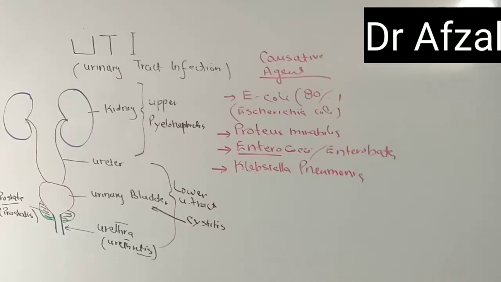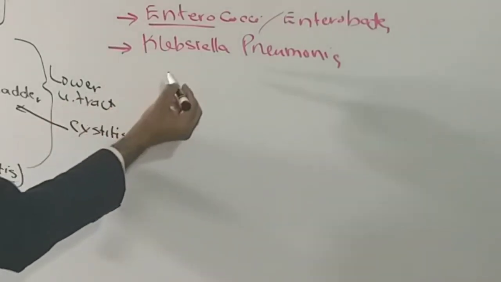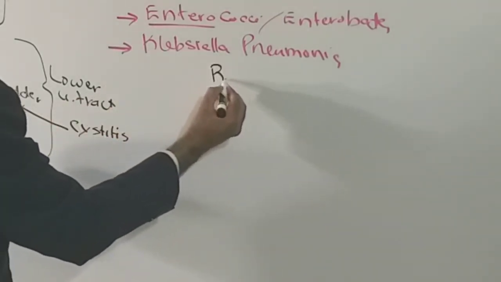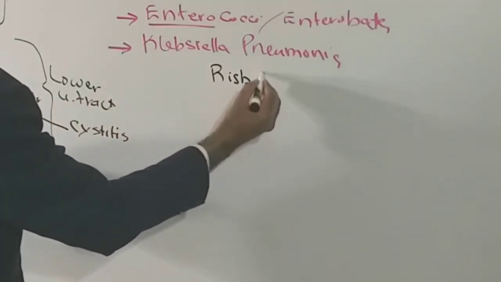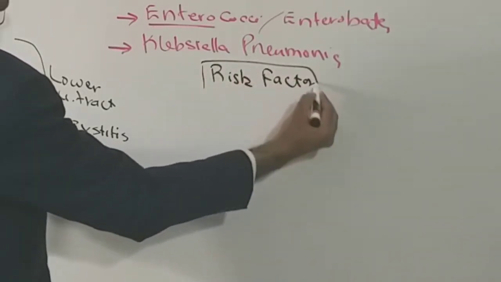There must be some people who are more predisposed, or more vulnerable, to develop urinary tract infection as compared to others. So what are those people, or what are those conditions, which put someone at a higher risk of developing urinary tract infection?